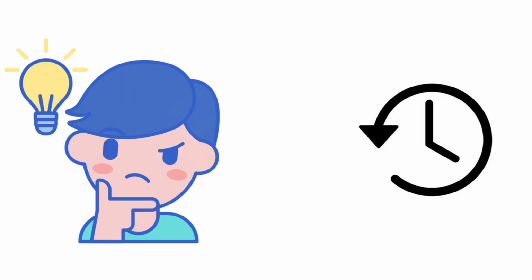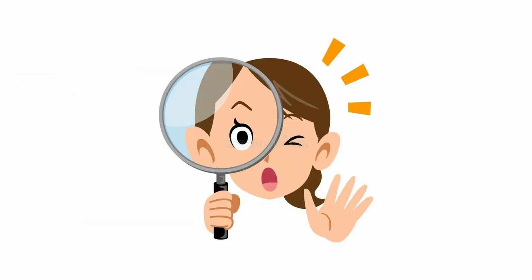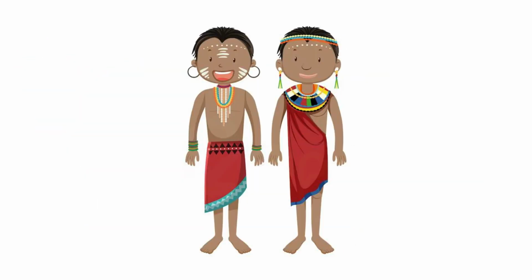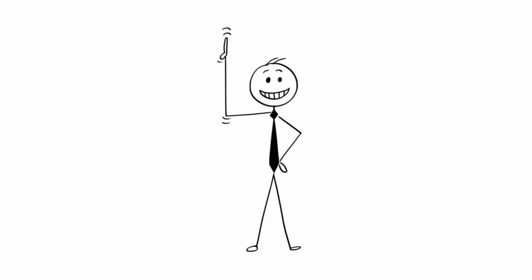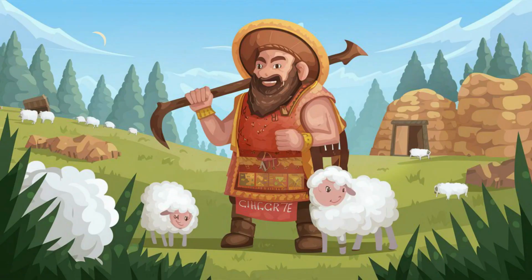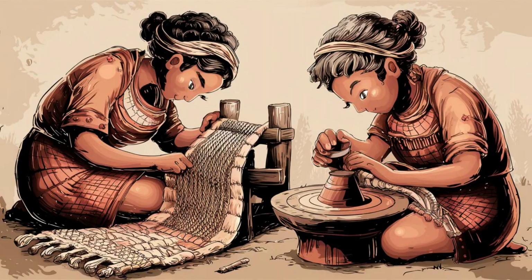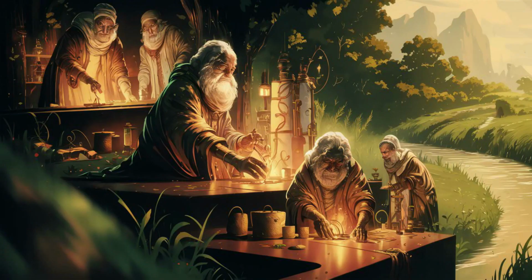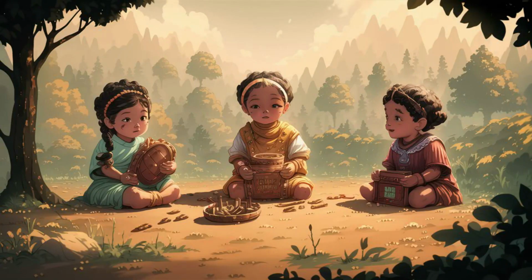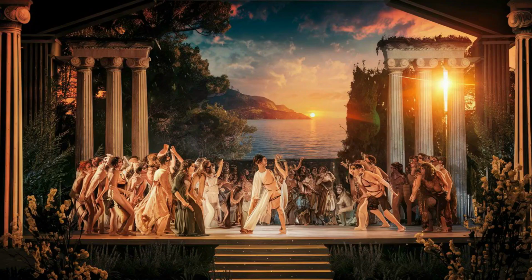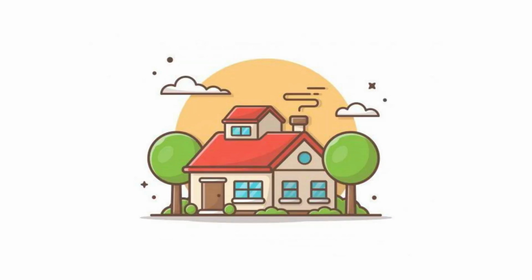What can we know about the past? There are several things we can find out. What people ate, the kinds of clothes they wore, the houses in which they lived. We can find out about the lives of hunters, herders, farmers, rulers, merchants, priests, craftspersons, artists, musicians, and scientists. We can also find out about the games children played, the stories they heard, the plays they saw, the songs they sang.